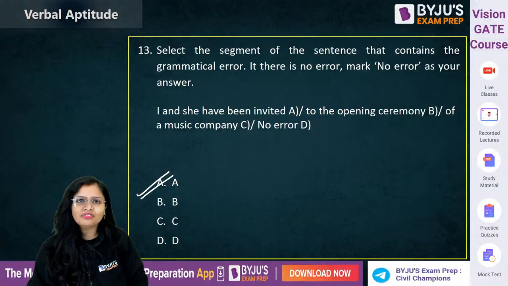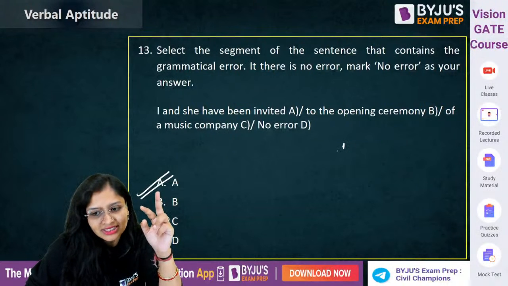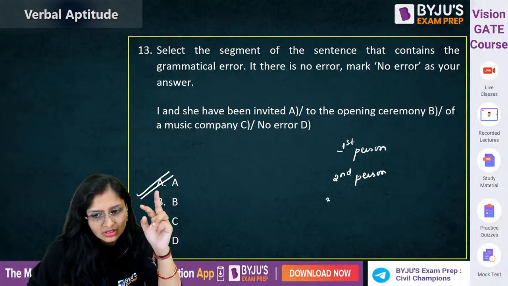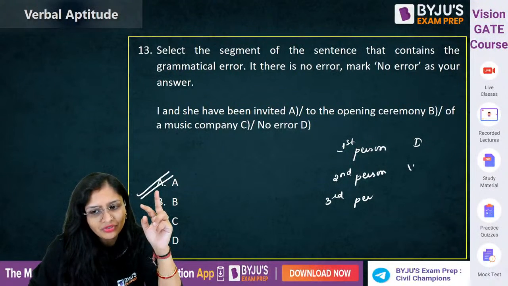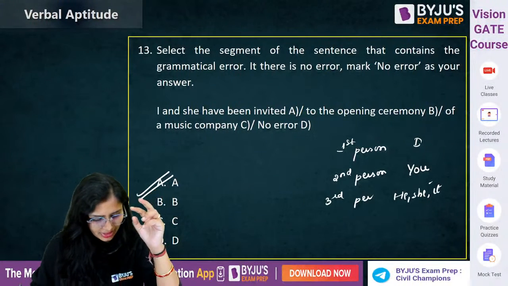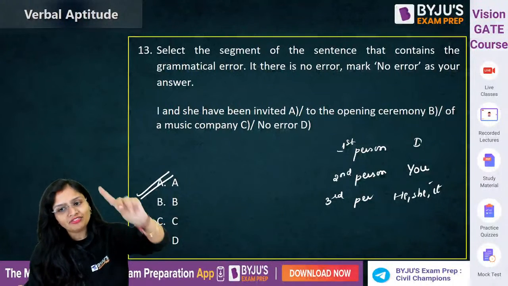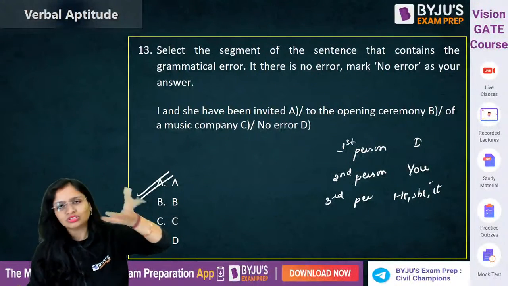Now, guys, you know that first person, second person, I have to tell you a very important rule. First person, second person, third person, it's like I, and here you have you, and here you have he, she. If I talk about singular. Yes, you know this? So, guys, if three people are there, first one is in first person, second is in second person, third person is there who's in third person.